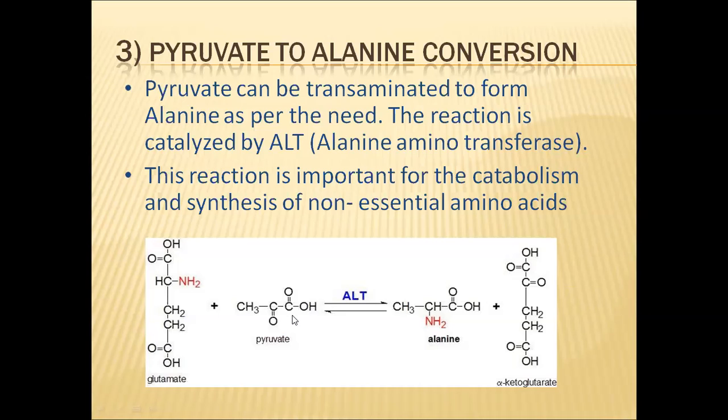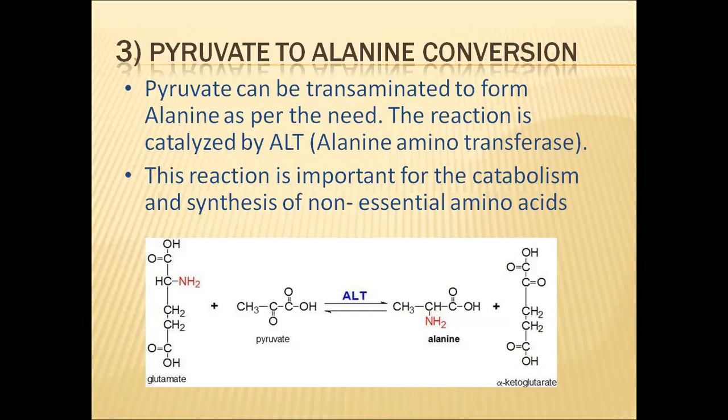Then pyruvic acid will be converted into alanine, and glutamate will be converted into alpha ketoglutaric acid. So in this way, when alanine is required by the cell, pyruvic acid, by reacting with glutamic acid, can produce alanine in the presence of ALT enzyme or alanine aminotransferase enzyme.